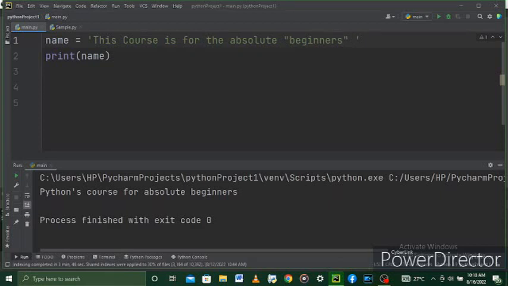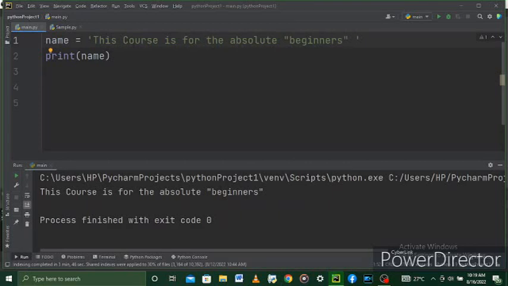Okay, so I'm actually trying to use the single quotes, then I will use the double quote in between. Okay, so this course is for the absolute beginners. All right, so when I run my code, I will have it displayed here. Okay, you can see that the beginners where I use the double quote is displayed as well.